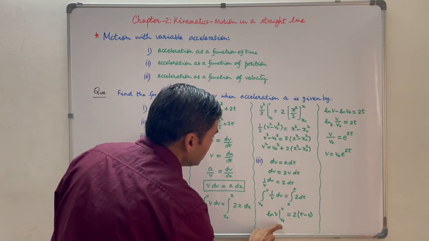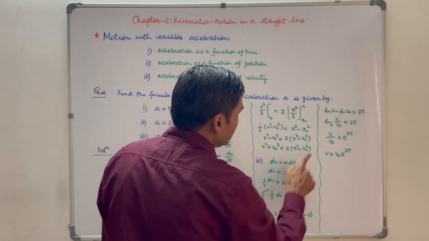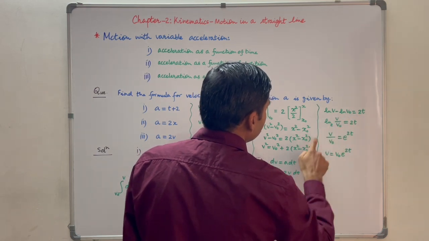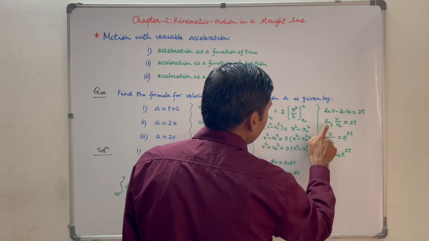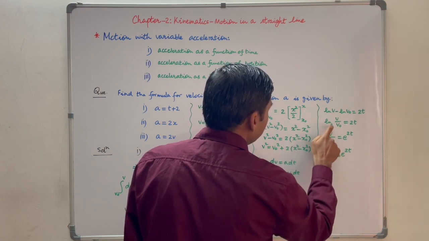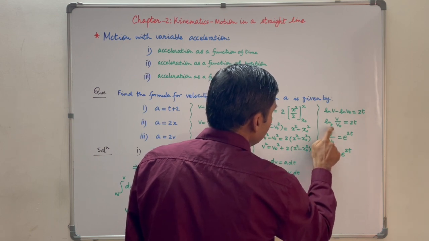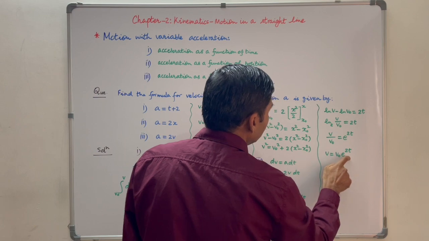Log v within limits v0 to v is equal to 2t. Now on the left hand side, we can write log v minus log v0, that is equal to 2t. Log m minus log n is log m upon n, means log v upon v0 on the base e is equal to 2t, or v upon v0 is equal to e to power 2t. So v is equal to v0 e to power 2t.